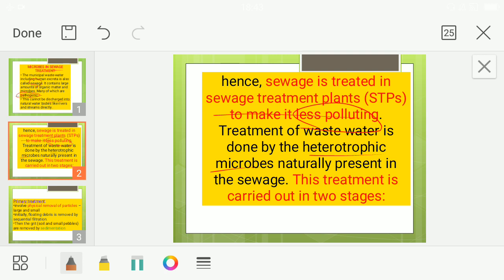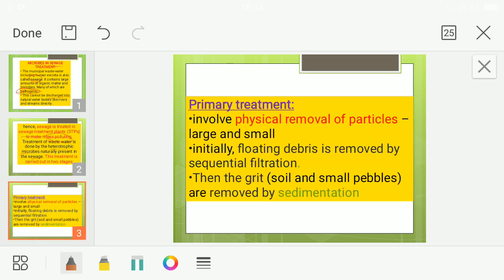This sewage treatment is carried out in two steps. There are two stages in carrying out this sewage treatment. The first step is primary treatment. It involves physical removal. We are not going to add anything; just by some physical process we are going to remove the particles. The particles can be large or small, and we are going to remove these particles.